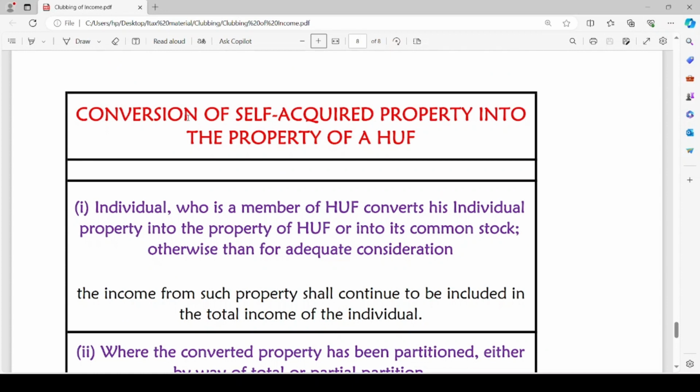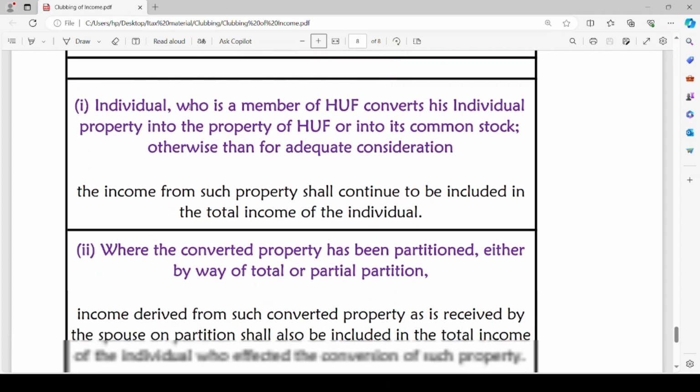Now let us head to the last topic in this chapter, that is conversion of self-acquired property into the property of HUF. Here, an individual is owning a property and such property is being converted into the property of HUF in which he is a member. The personal property of the individual is being brought into the business of HUF.